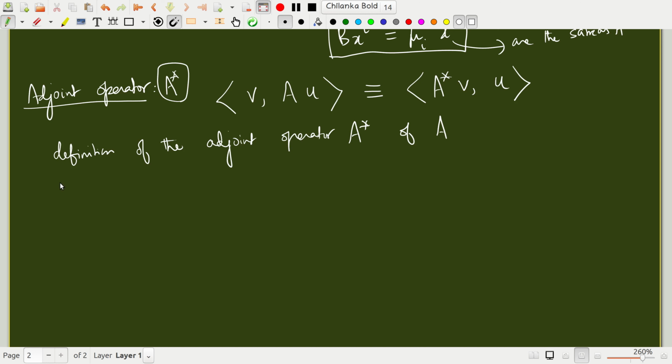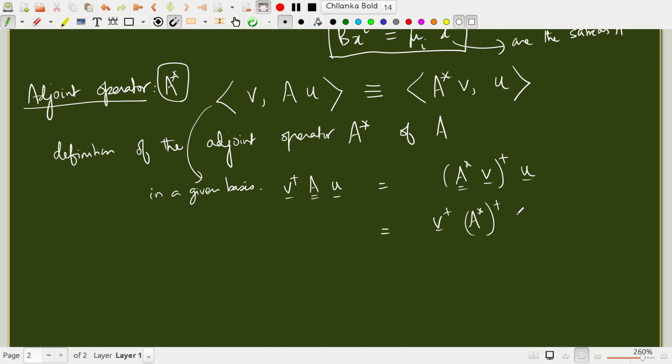Okay, how do you make sense of this definition? In a given basis, the left side becomes v dagger A u, and the right side becomes (A star v) whole dagger operating on u.